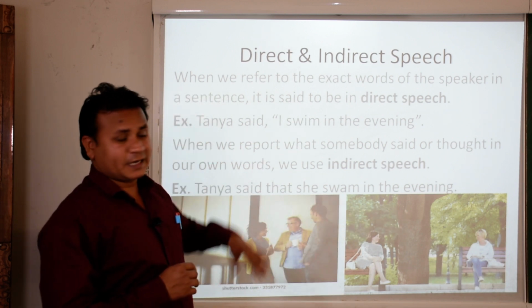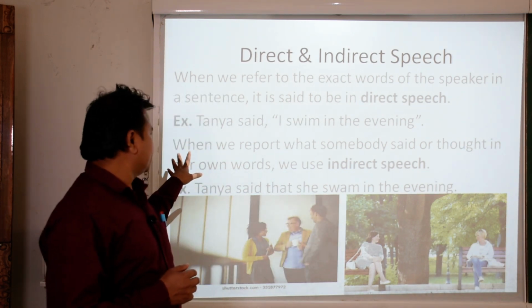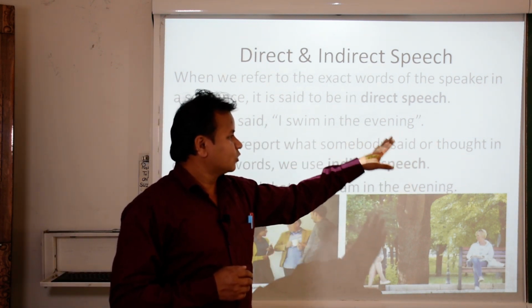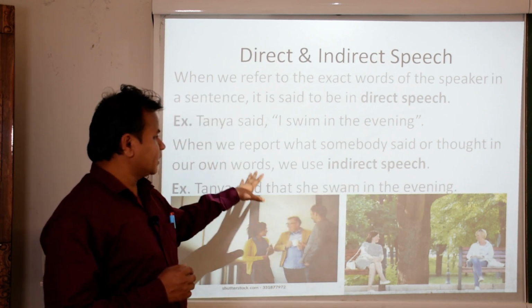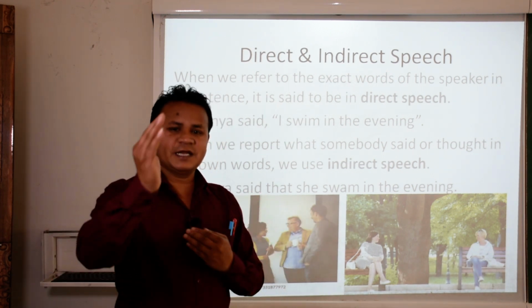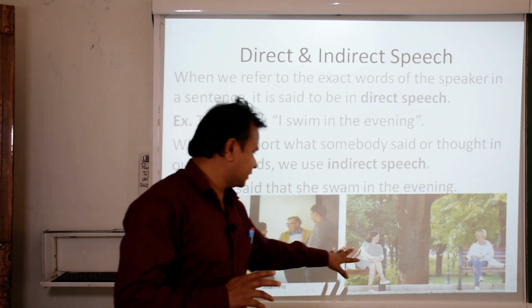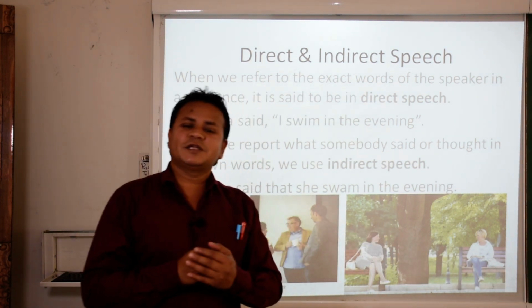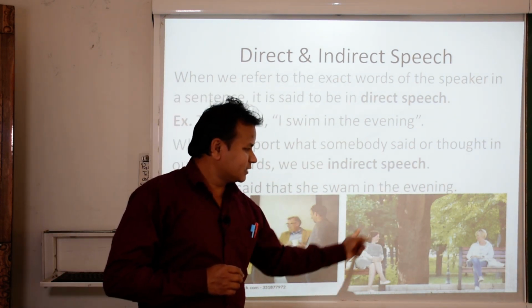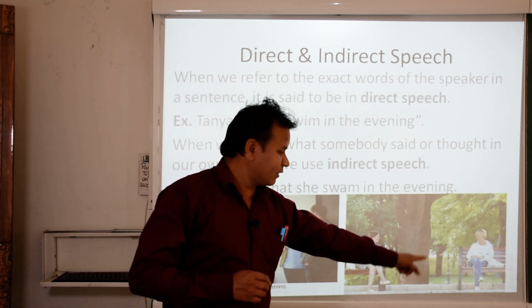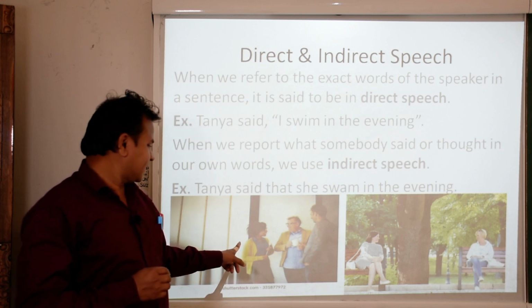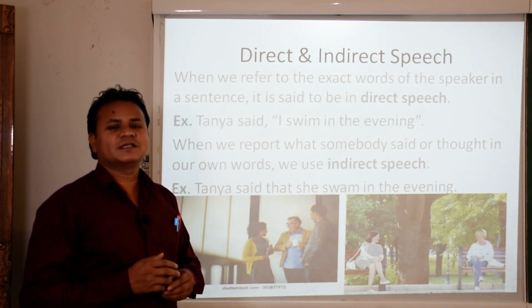Now if we talk about indirect, what is indirect? Now look at this one. When we report what somebody said or thought in our own words, we use indirect speech. Now you see the difference, direct and indirect. When these two people were talking directly, it comes under direct speech. Now whatever she said to her, when she says the same thing to the third person, that time it will be indirect speech.